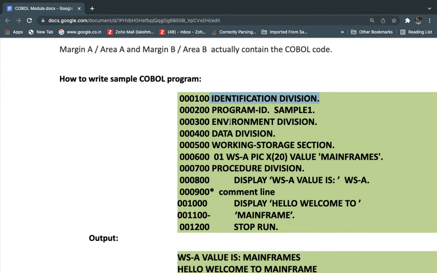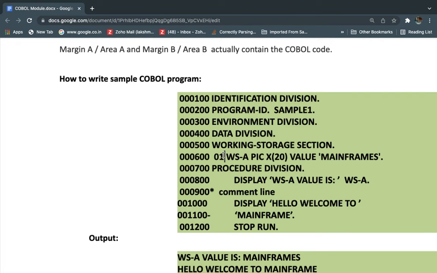Even if you don't give the other three divisions, the program will execute. But for the program to run, we definitely need to write the identification division followed by the program id and program name. These are mandatory, and the others are optional. If we need to write some logic, then we need to write the other divisions.